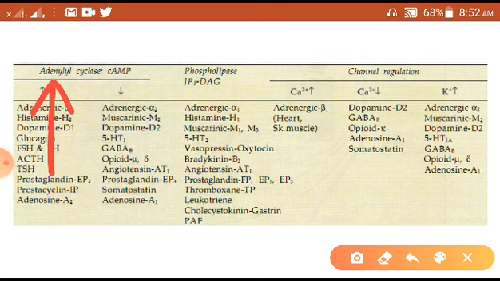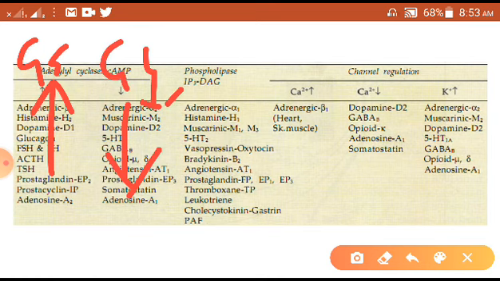It means they are acting through Gs. While here, adrenergic alpha 2 receptor, muscarinic M2 receptor, dopamine D2 receptor, 5-HT1, GABA-B, opioid, and so on are suppressing adenylyl cyclase. Usually they are acting through Gi.